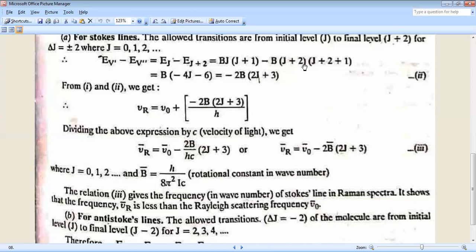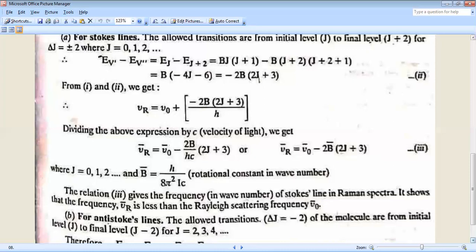So from the above two equations, we get nu r equal to nu 0 plus (minus 2B into 2J plus 3) by h. Dividing the above expression by c, velocity of light, we get nu r bar equal to nu 0 bar minus 2B into 2J plus 3.